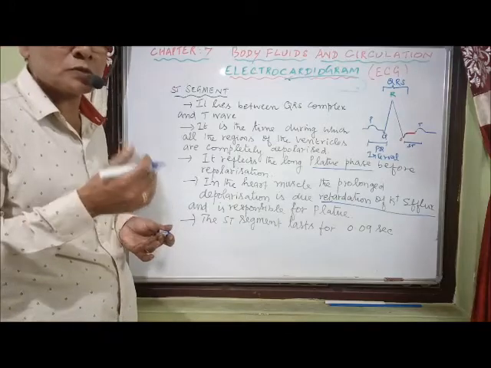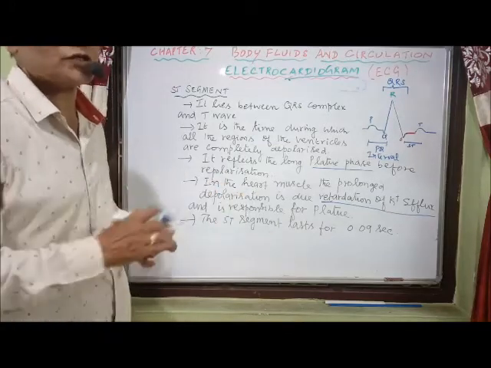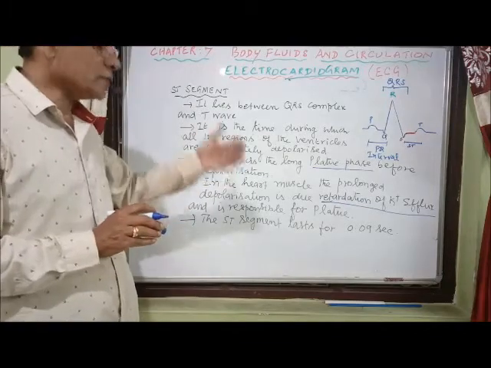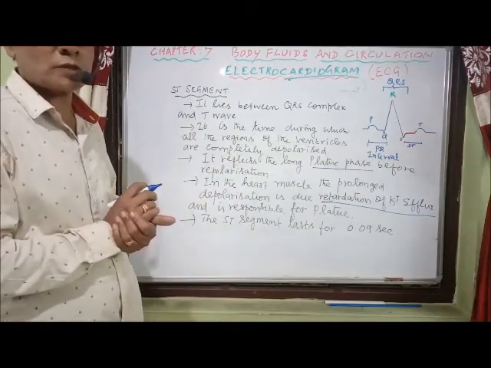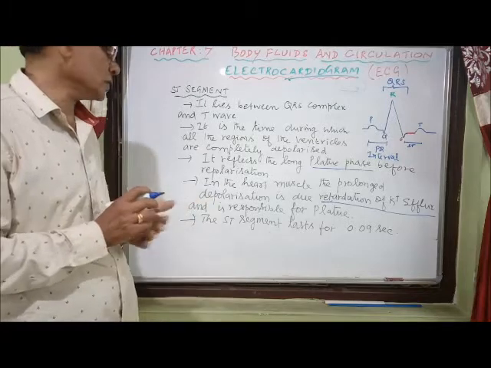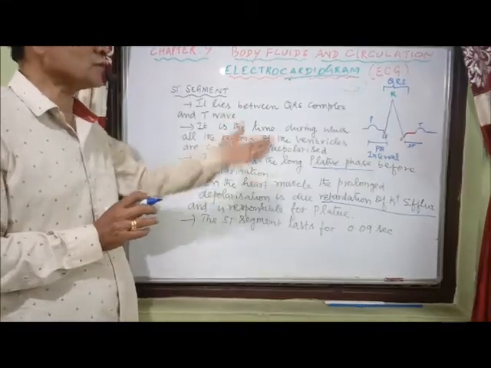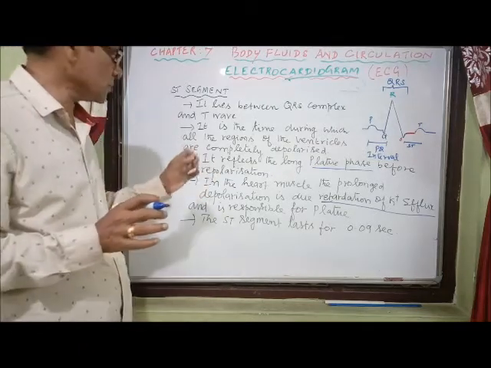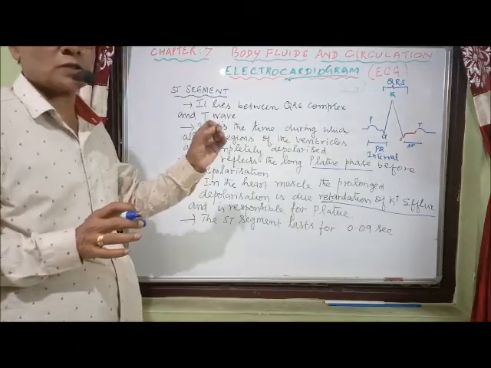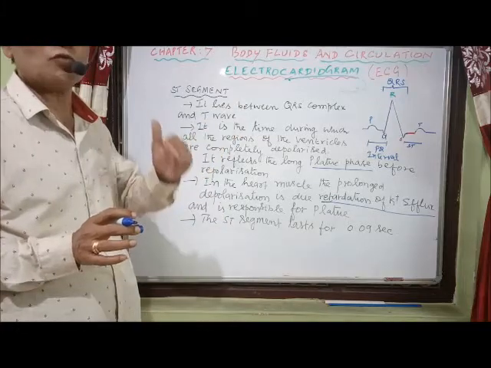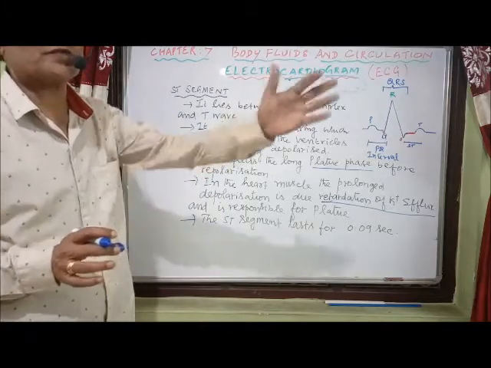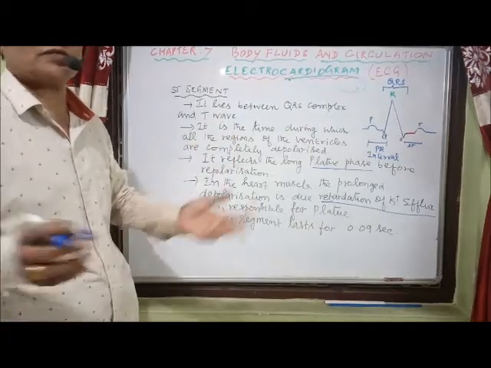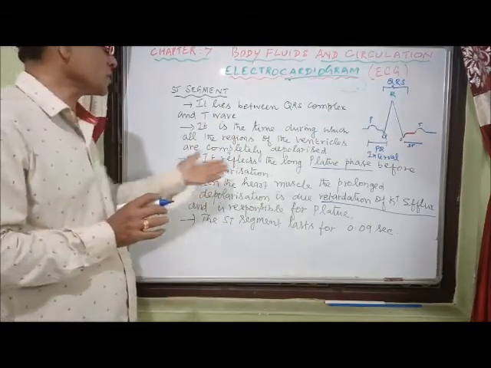There is a movement of potassium ions away from the cytoplasm, away from the cell, across the membrane. So it is being reduced. The movement of potassium ions away from the cell is reduced. That is the reason why we have the plateau formation, why we have a prolonged depolarization. So prolonged depolarization is due to retardation of potassium efflux. That is nothing but the movement of ions away from the cell. That is being reduced. Retarded means suppressed or reduced or inhibited, we can say. That's why we have a prolonged depolarization.